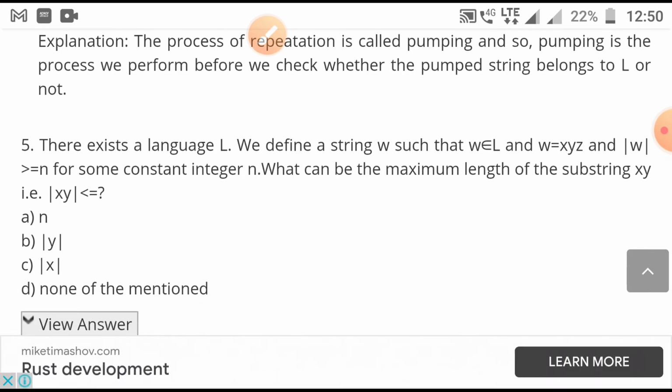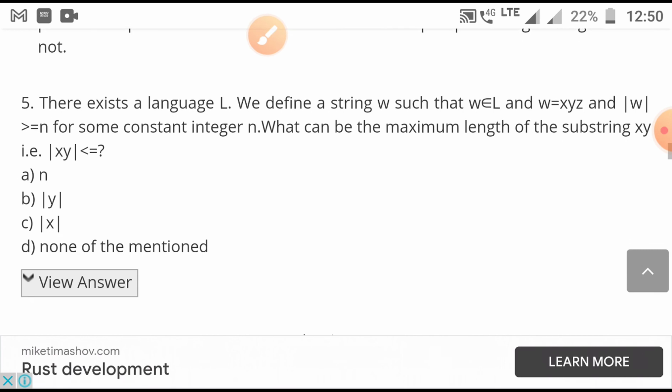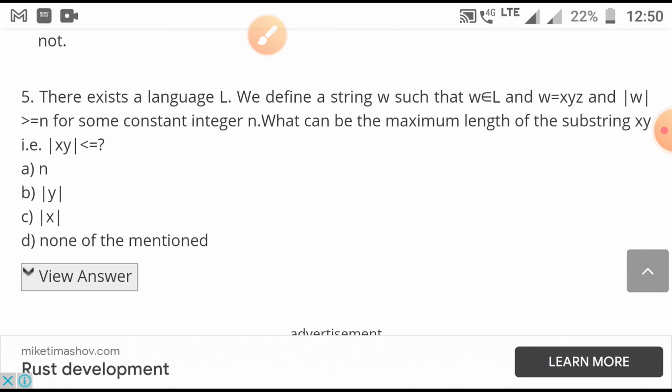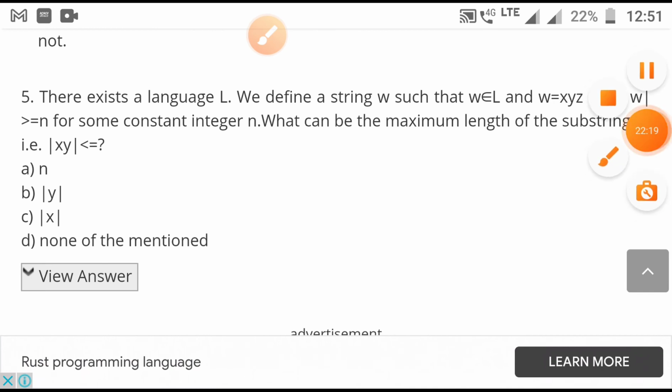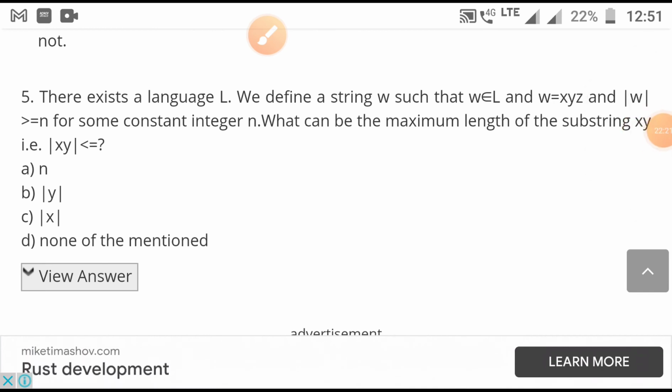There exists a language L. We define a string W such that W belongs to L and W is equal to XYZ, where the length of W is greater than or equal to N, for some constant integer N. Actually, N is the number of states.